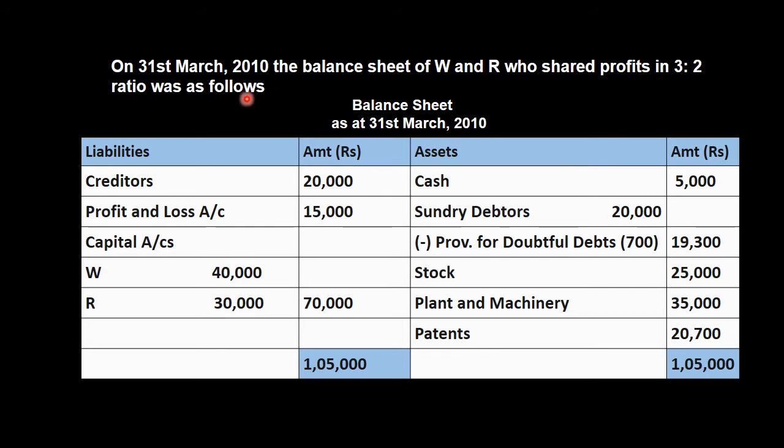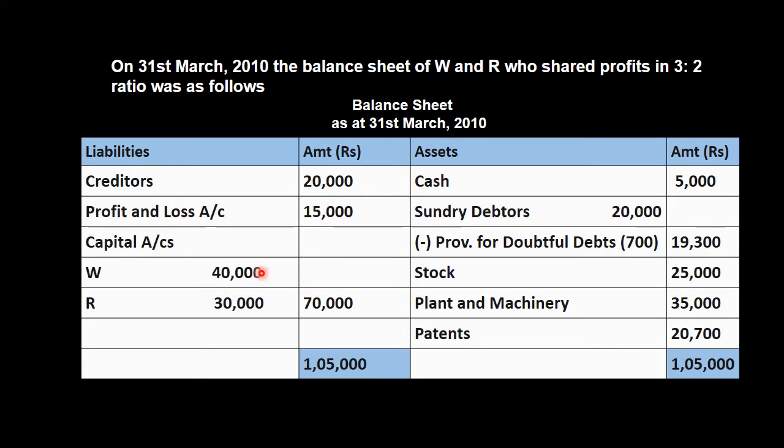In the given problem, on 31st March 2010, the balance sheet of W and R, who were sharing profit and losses in the ratio 3:2, represents creditors of rupees 20,000, profit and loss of rupees 15,000. We will distribute this profit between old partners in their old ratio. It means 3:2 में distribute कर देंगे.